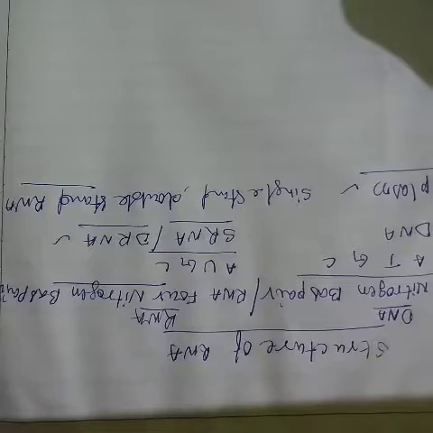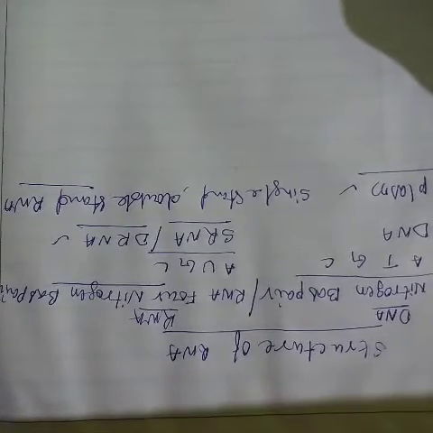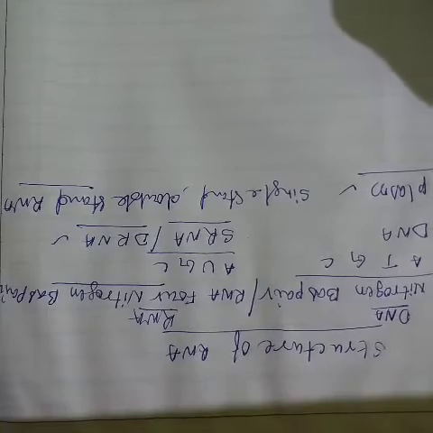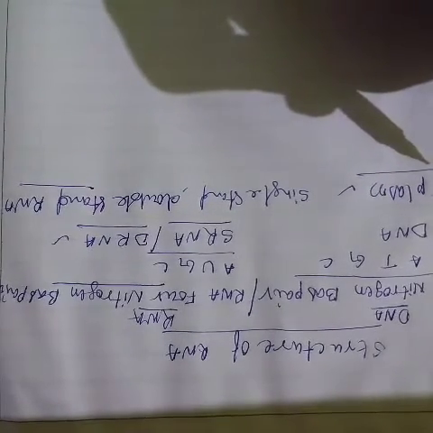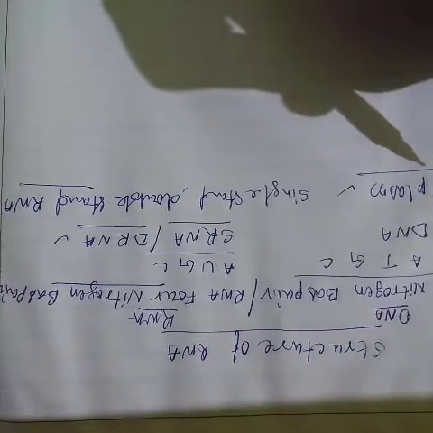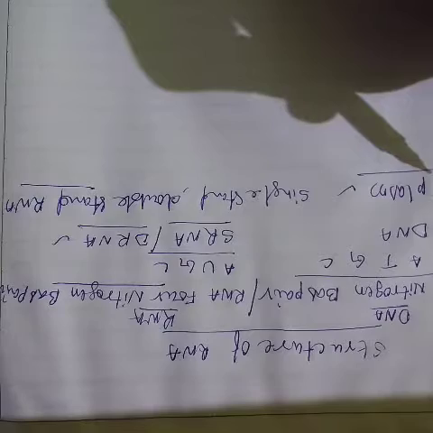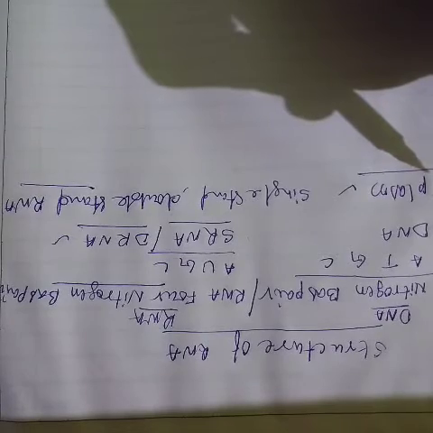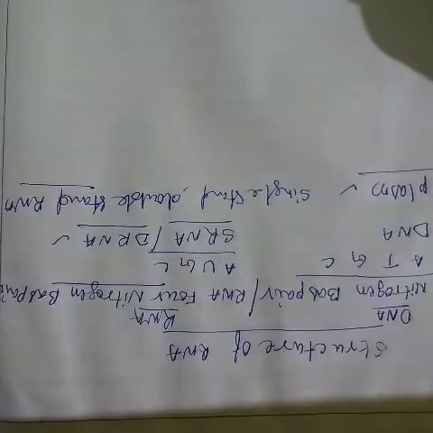Keep it in your mind. And DNA contains thymine, which is replaced by uracil in RNA. Keep it in your mind. All normal RNA chains begin with adenine, guanine.